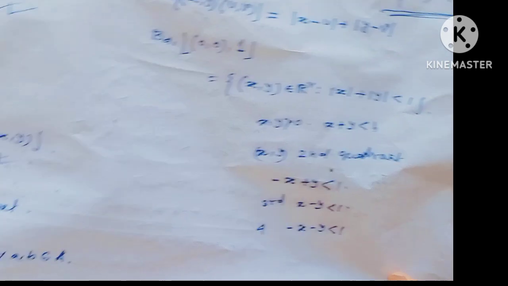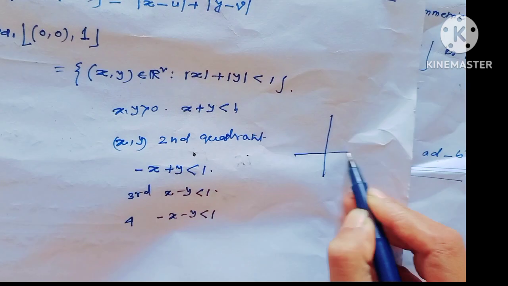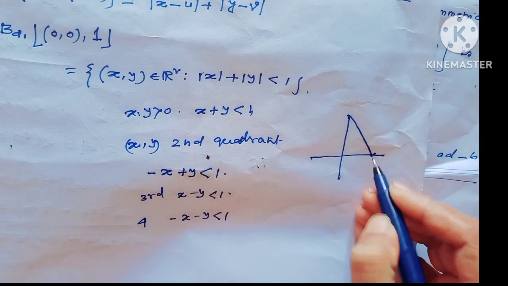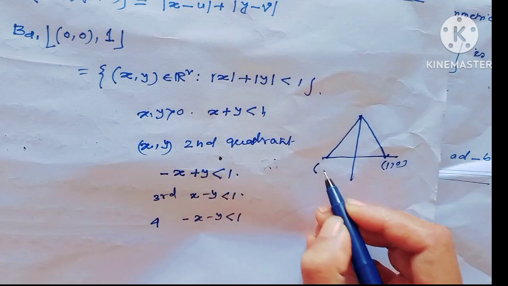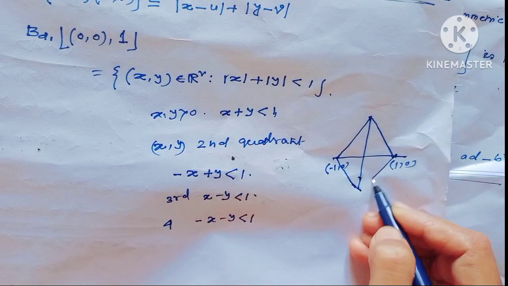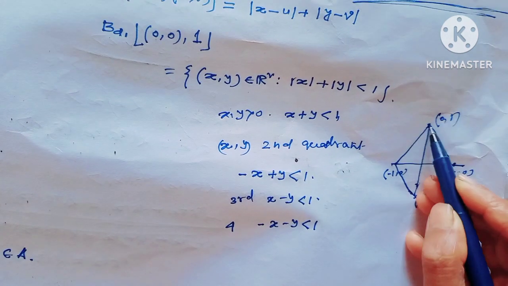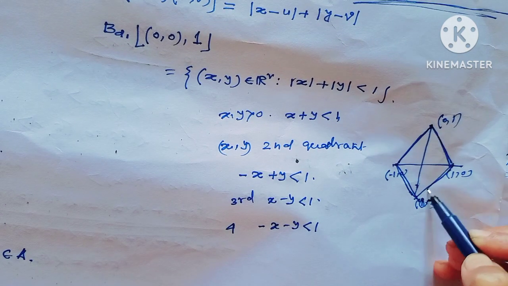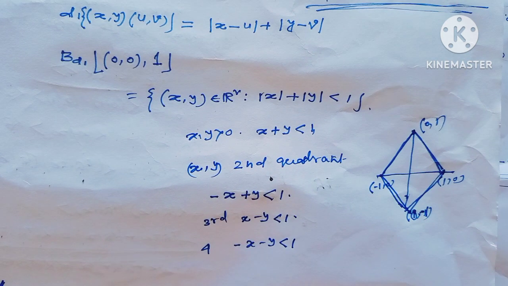So the picture would be just like a diamond, with points (1,0), (minus 1,0), (0,minus 1) and (0,1). This is the open ball in the D1 metric space when n equals 2.